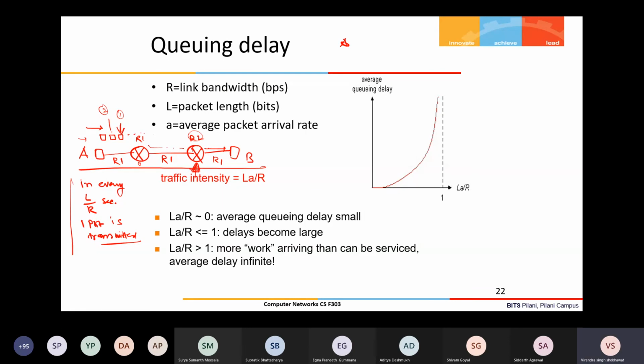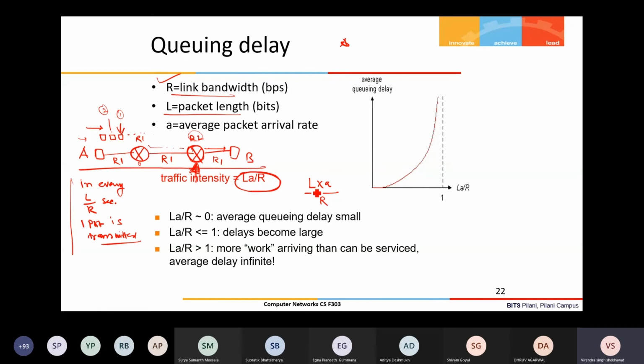Okay, so I think we are running out of time. I will take one minute to conclude this and then we'll finish. So now, how is the queuing delay to be measured? If R is the link bandwidth, suppose on this router I am talking about queuing. R is the bandwidth and L is the packet length. A is the average packet arrival rate. Then there is a term called traffic intensity. Traffic intensity is the ratio of L into A and R.